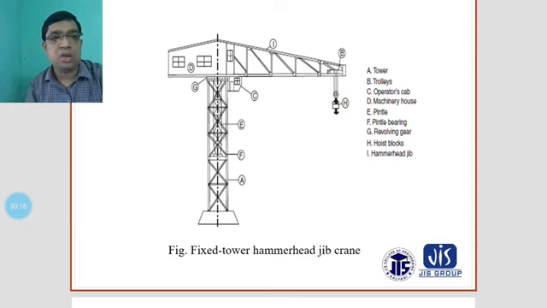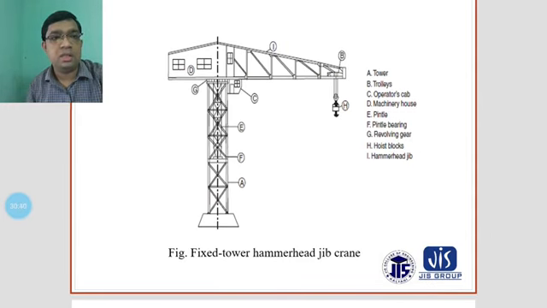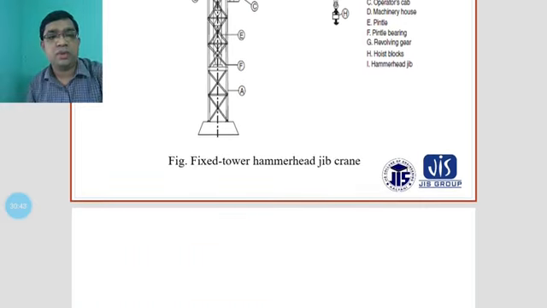H is the hoist hook, at the end of the jeep, mounted at a vertical distance. The hoist block is also considered here, and I is the hammerhead of the jeep. This is the whole notation given for the fixed hammerhead jeep crane.